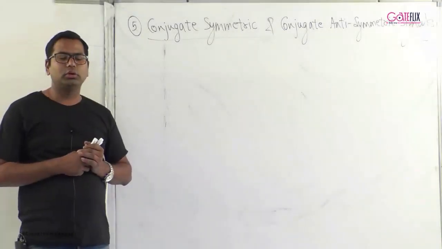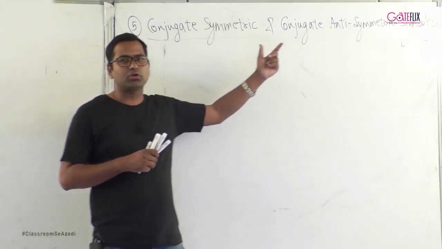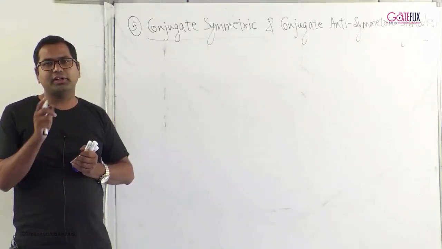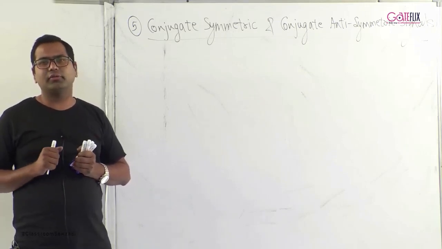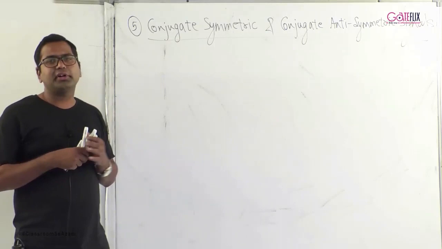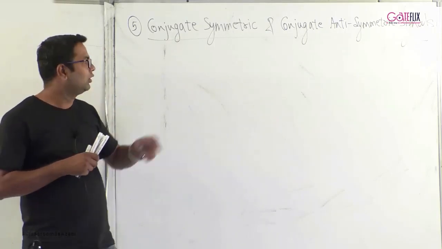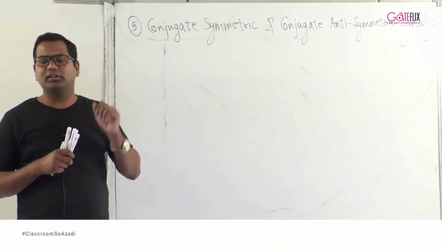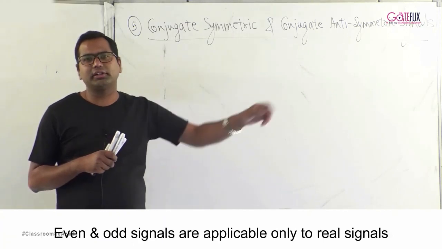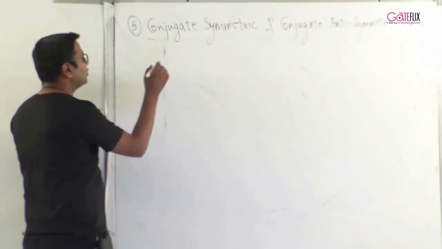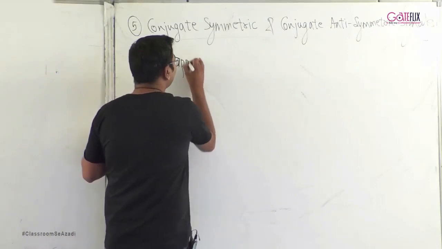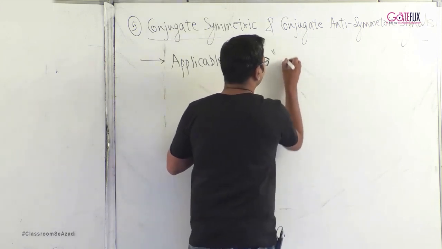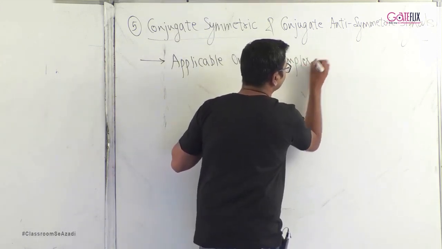Next classification we go to is conjugate symmetric and conjugate antisymmetric signals. Conjugate symmetric and conjugate antisymmetric are very similar to even and odd signals that we have already discussed. Now conjugate symmetric is like the even signal, conjugate antisymmetric is like the odd signal. But as you remember, even and odd signals are applicable to only real signals, whereas conjugate symmetric and conjugate antisymmetric classification is applicable only to complex signals.